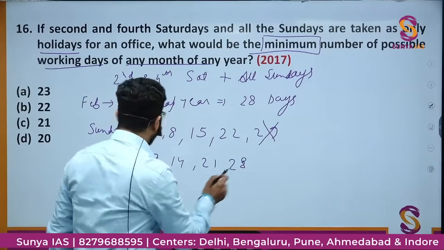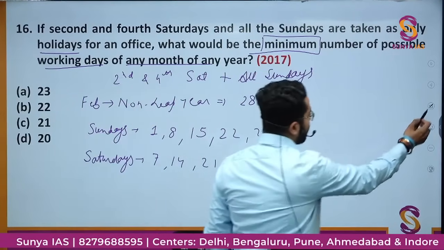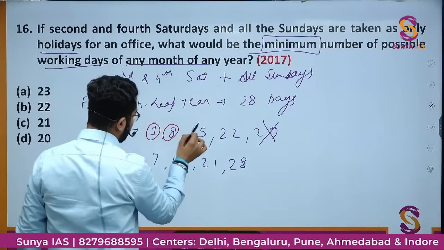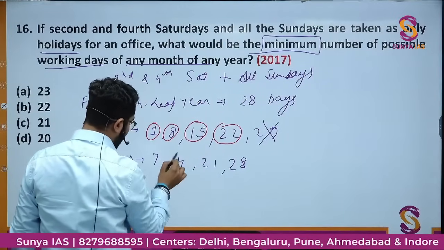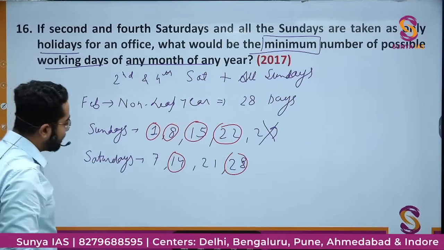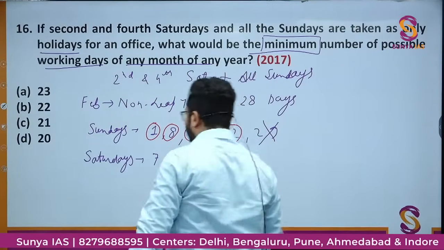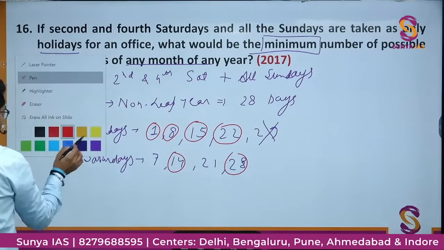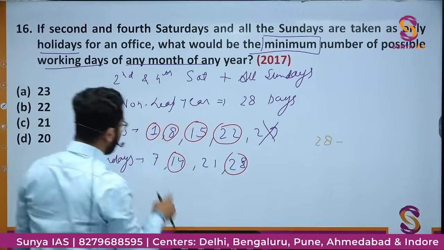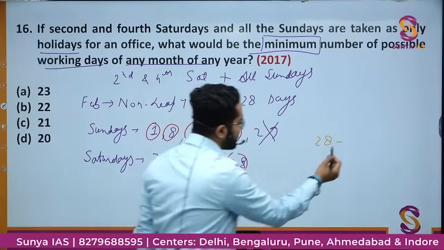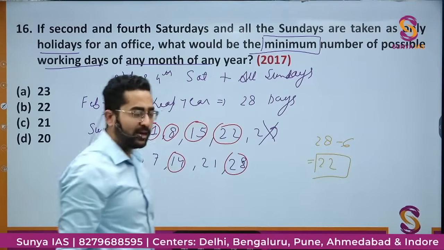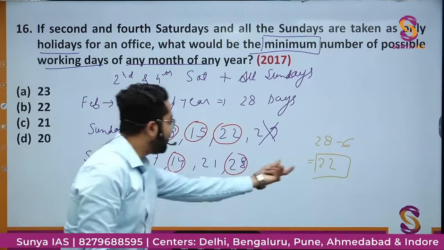So the second and fourth Saturday is the holiday. That means if I mark the holidays, 1, 2, 3, 4, all Sundays and this second and fourth Saturday, that means out of total 28 days there will be 1, 2, 3, 4, 5, 6 holidays. So there will be 22 working days. 22 working days, that is the minimum we have found.